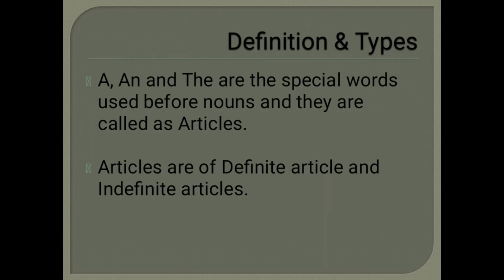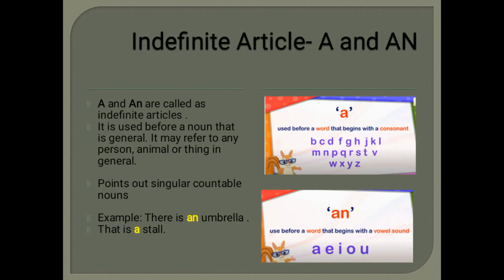So, what is the definition or the introduction to articles? A, an and the are special words used before nouns and they are called articles. Articles are of two types. They are definite articles and indefinite articles. We'll see in detail these two types.